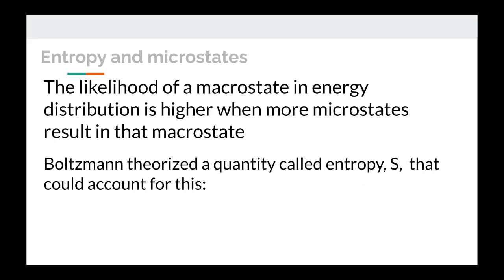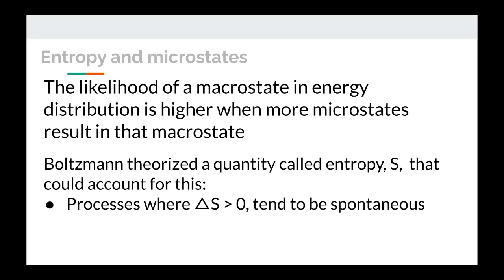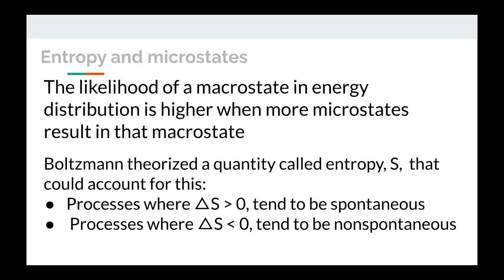Boltzmann theorized a quantity that's called entropy, we abbreviate that with a capital S, that could account for this. Processes where the change in entropy gets greater tend to be spontaneous because there are more microstates after the change than there were before. And conversely, processes where the entropy change is less than 0, in other words, where there are fewer microstates after the change, they tend not to be spontaneous.